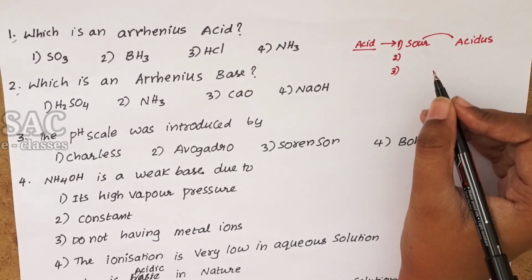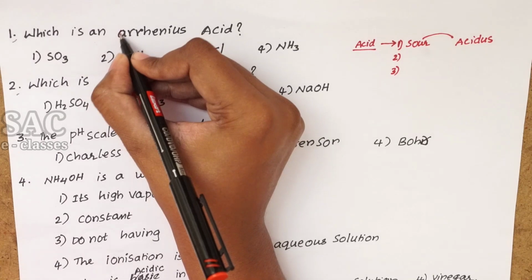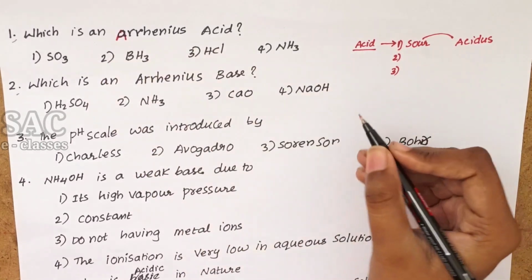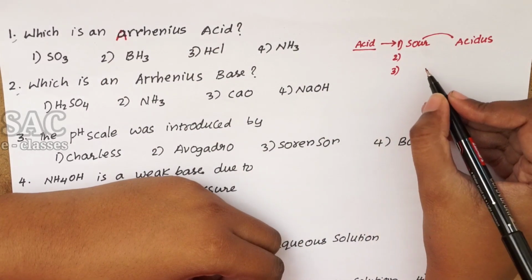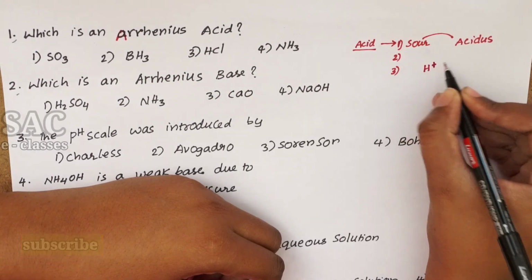But what is actually an acid? According to Arrhenius, an acid is a substance which can give H+ ions in the aqueous medium.